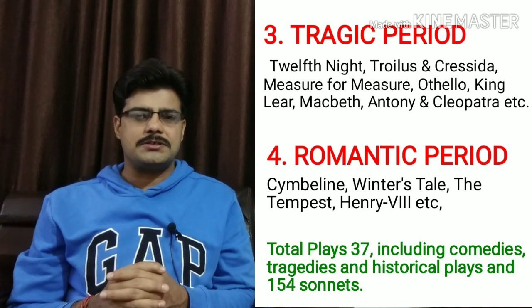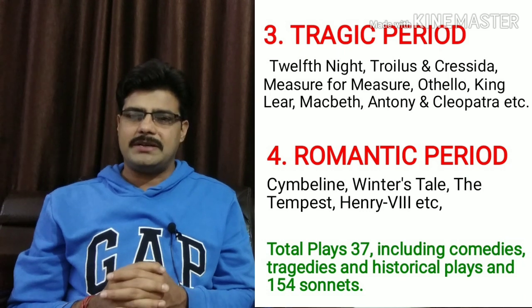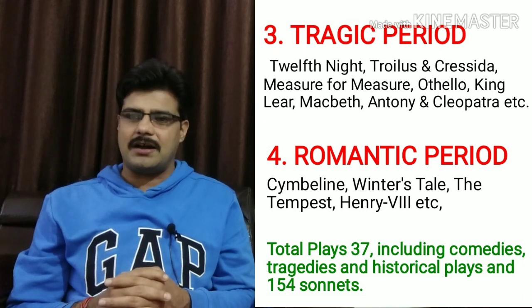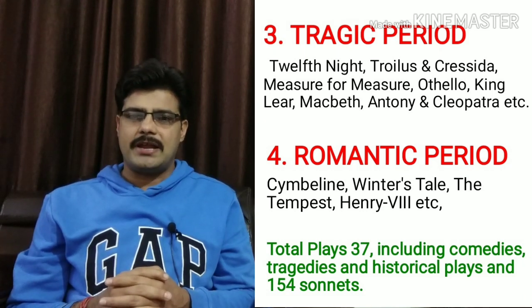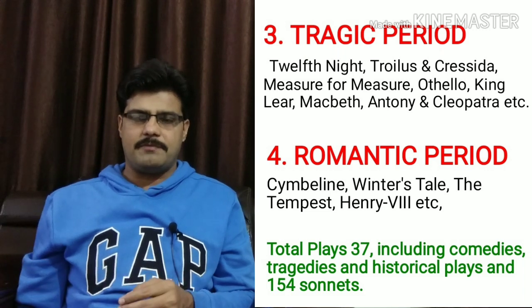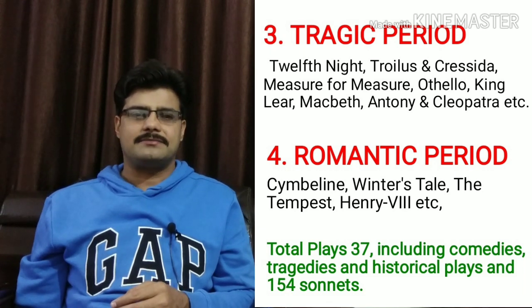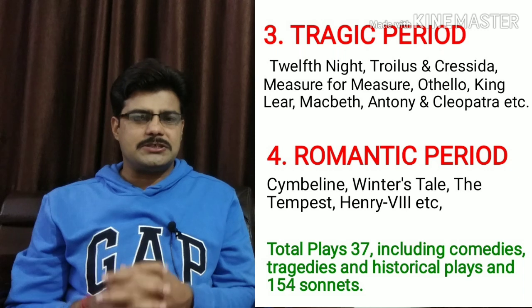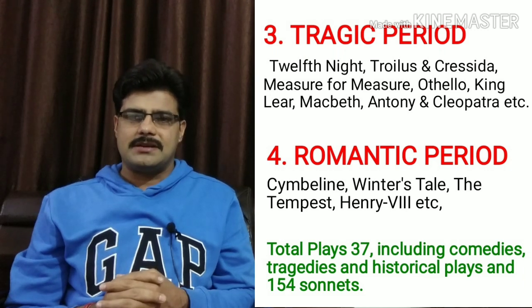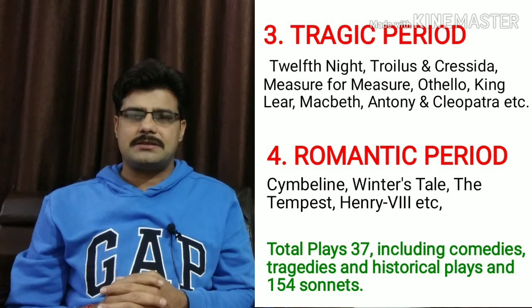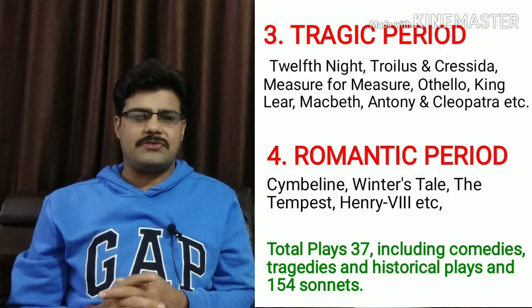In this, he wrote not only famous comedies but also tragedies. Some of the famous works of this period are Twelfth Night, Troilus and Cressida, Measure for Measure, Othello, King Lear, Macbeth, Antony and Cleopatra, etc. The fourth period is known as the Romantic period. In this period, he wrote Winter's Tale, Tempest, Henry VIII, etc.